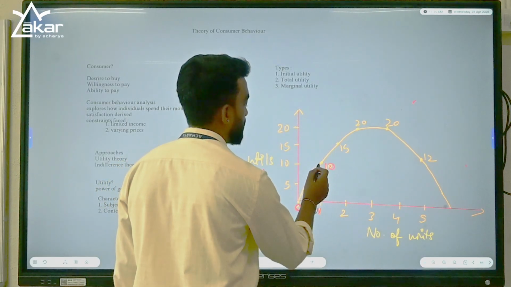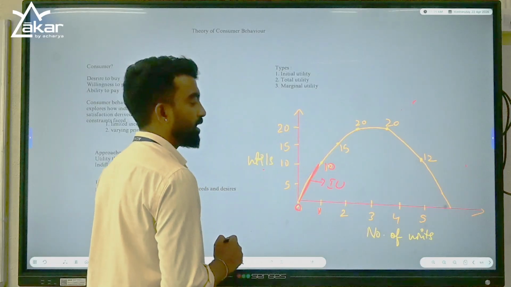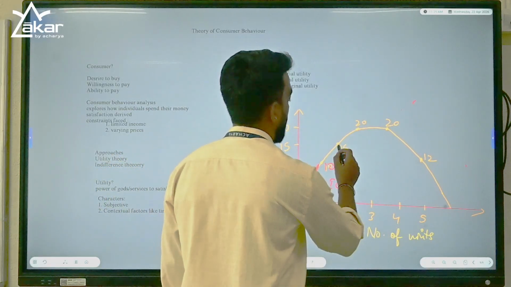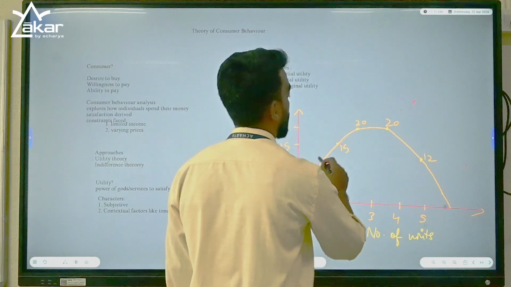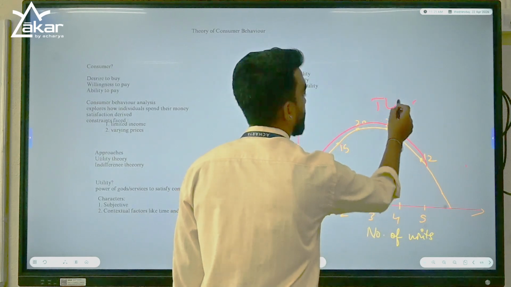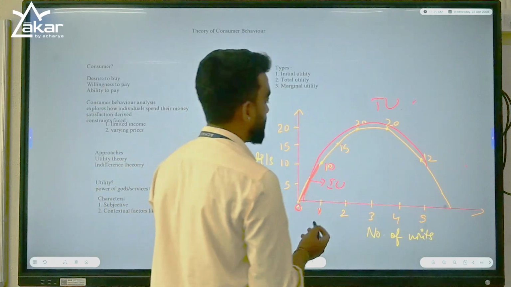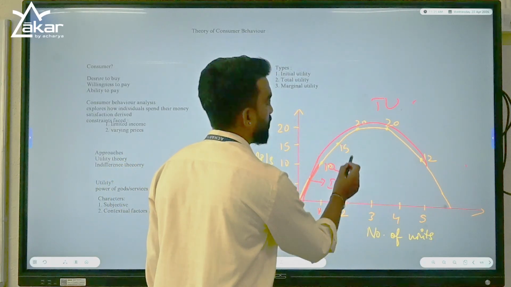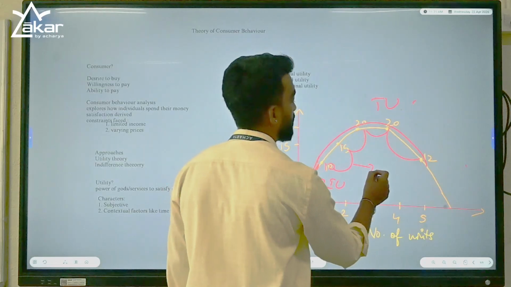This 10 will become your initial utility, right? If you calculate all this, 10 plus 15 plus 20 plus 20 plus 12, it will become your total utility, right? It includes initial utility also. Then marginal utility, this increase from one unit to another unit, right? This is your marginal utility.